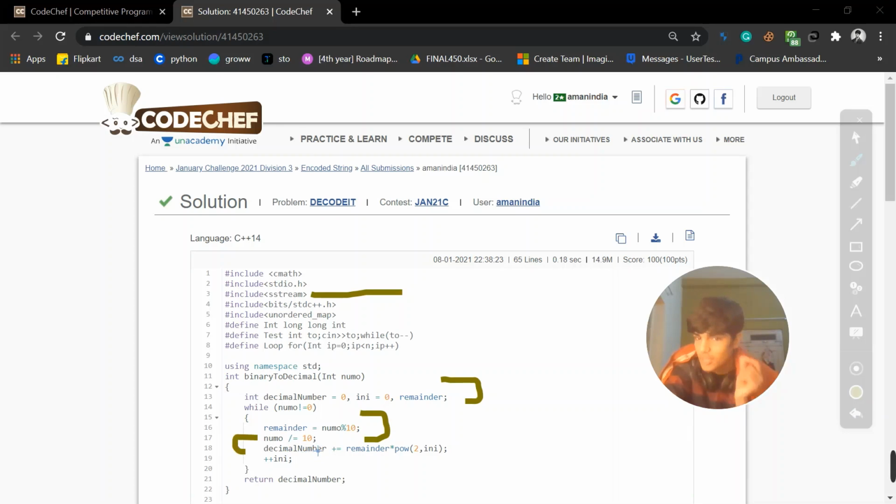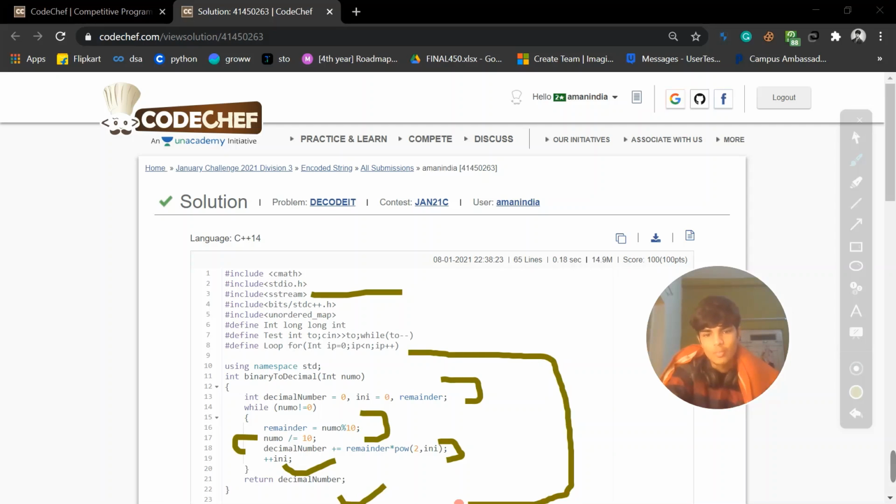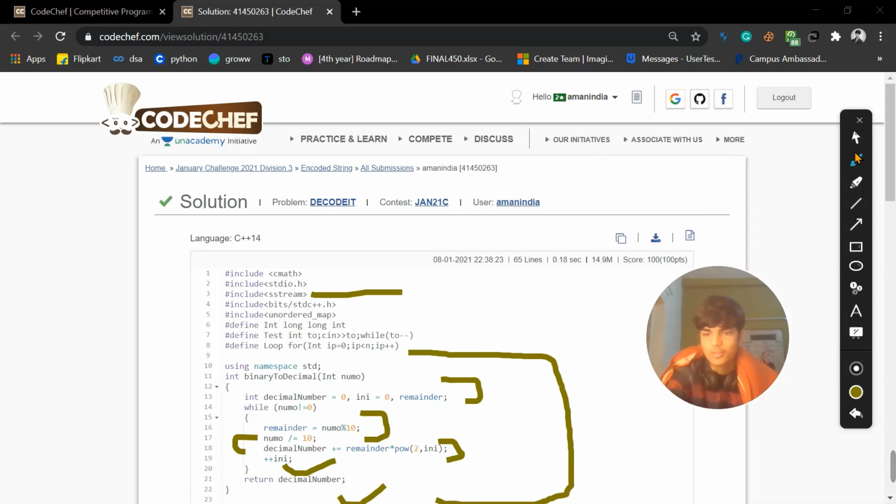This is a formula. We can't derive it using our sense; you can use your calculator and go through it. With decimal, we add remainder times 2 to the power i, and we increase i with pre-increment, and we return this. This is a formula; you have to remember it. I can't help you understand it, it's basically a formula I took from the internet.